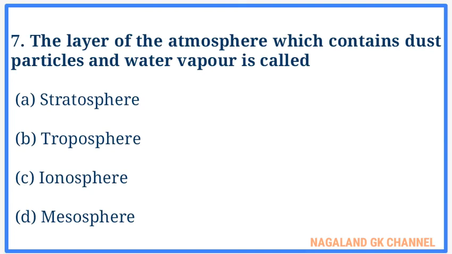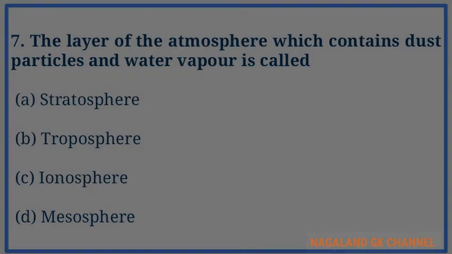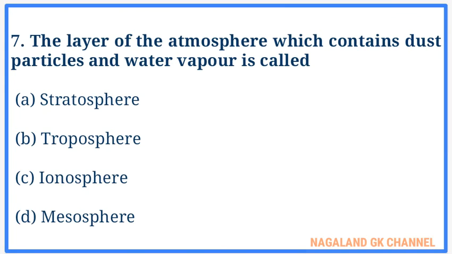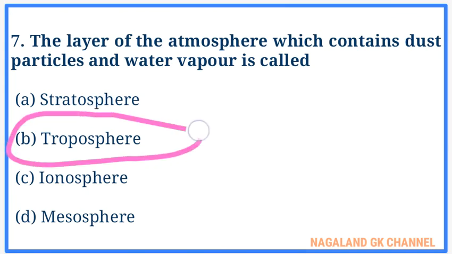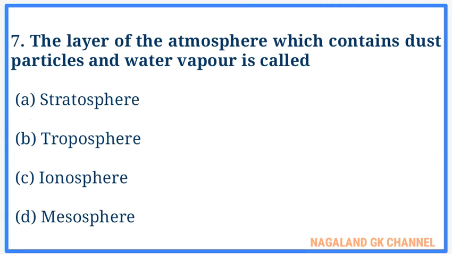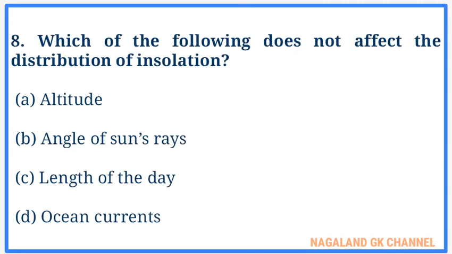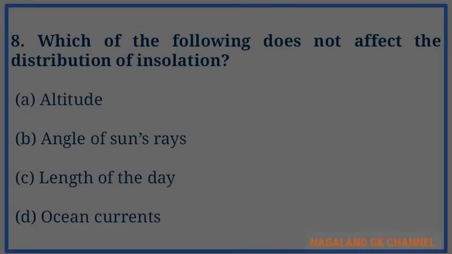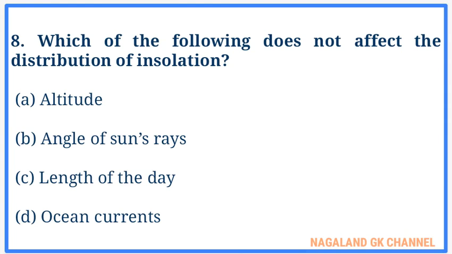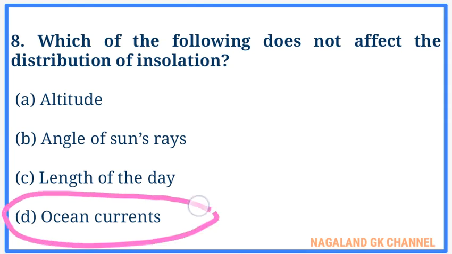Question number 7. The layer of the atmosphere which contains dust particles and water vapor is called. The correct answer is option number B, that is troposphere. Question number 8. Which of the following does not affect the distribution of ionization? And here the correct answer is option number D, that is ocean currents.